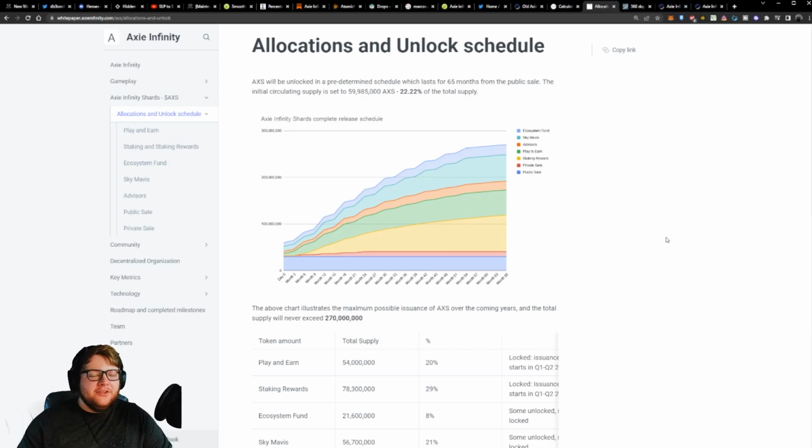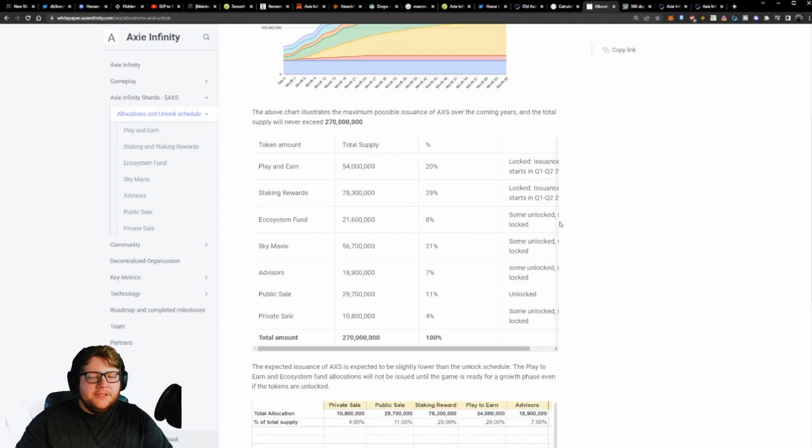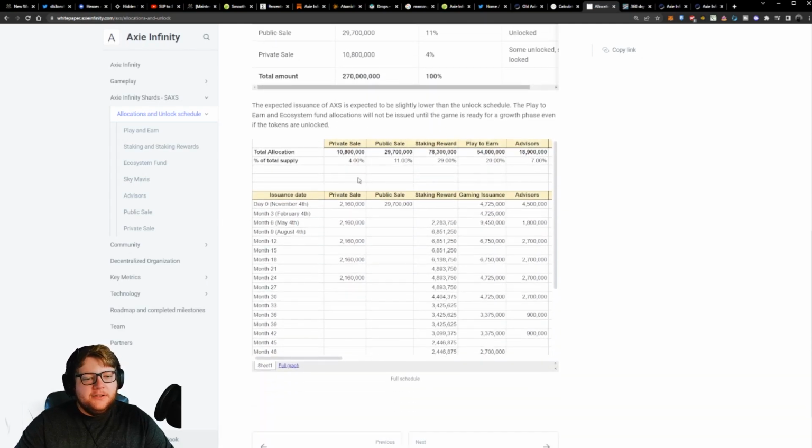Sky Mavis lied to you about the AXS unlock schedule. Let's get into it, guys. Let's start with the white paper, where they lied and, I would argue, deceived you as to the AXS unlock schedule. Here we see the allocations for the AXS token, and down here we have the issuance dates. This is the key contention of what they got wrong on this white paper.